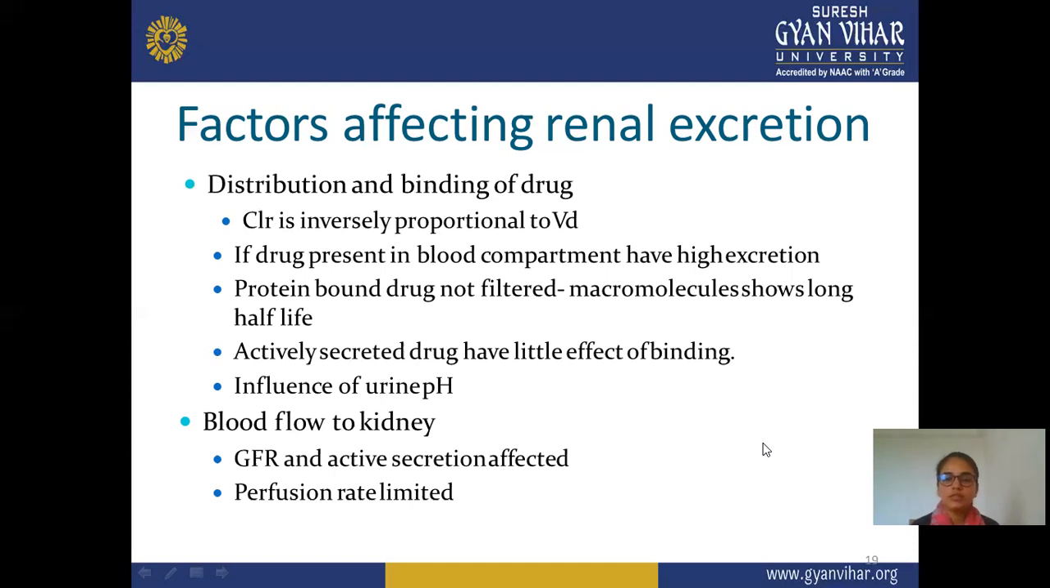Next, an actively secreted drug has little effect from binding. Next is influence of urinary pH; excretion is independent of and does not influence urine pH. Next factor is blood flow to kidney. How much drug is flowed to the kidney is also one responsible factor that may affect the excretion rate. Here, glomerular filtration rate and active secretion are affected, and perfusion rate is limited by blood flow to kidney.